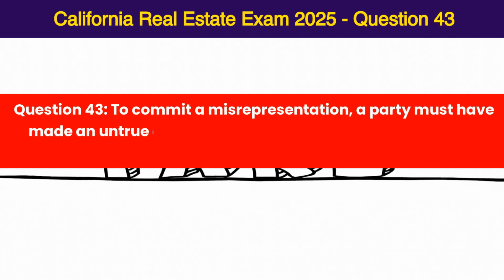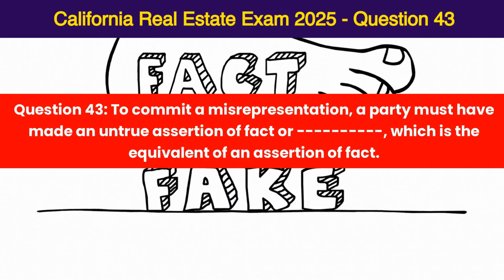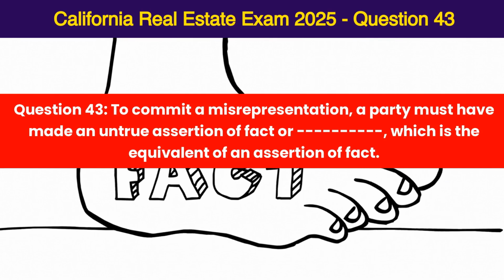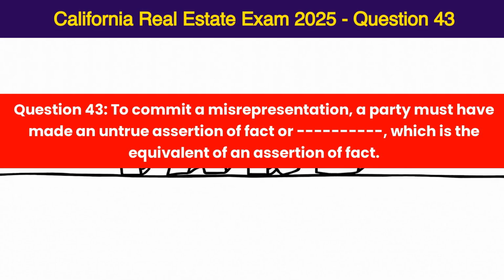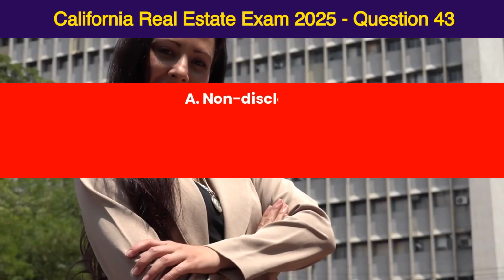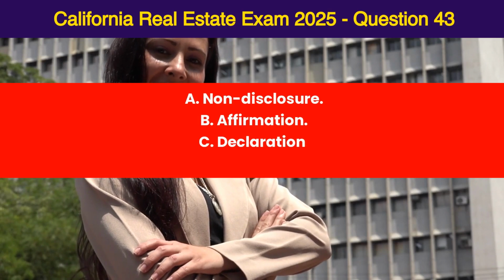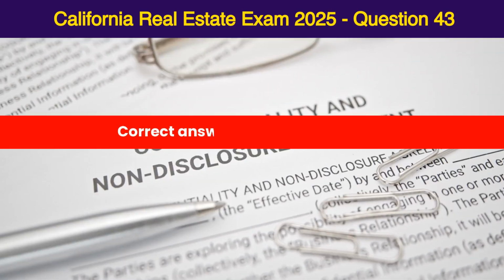Question 43. To commit a misrepresentation, a party must have made an untrue assertion of fact, or made a statement which is the equivalent of an assertion of fact. A. Non-disclosure. B. Affirmation. C. Declaration. D. Educated prediction. Correct answer is A.